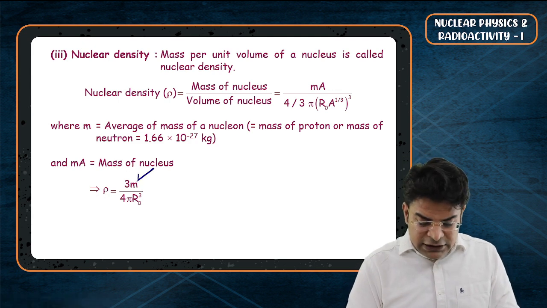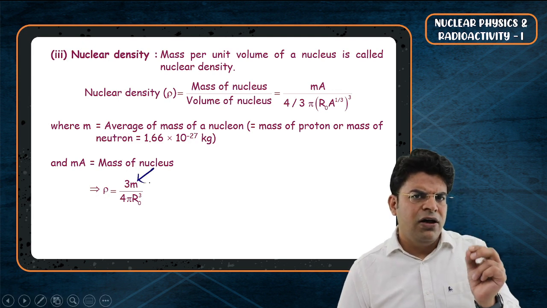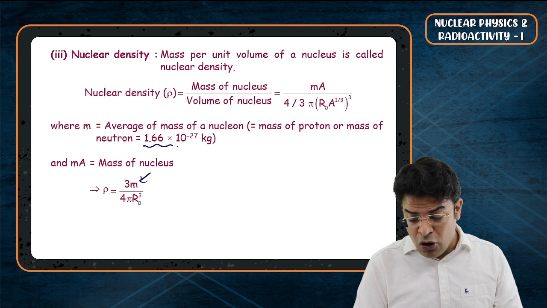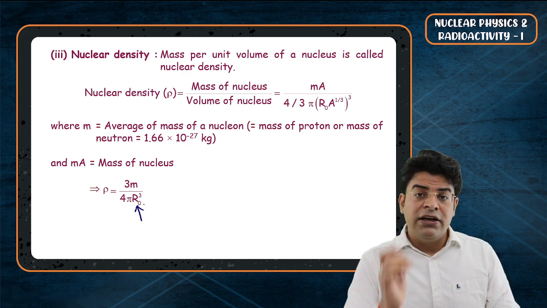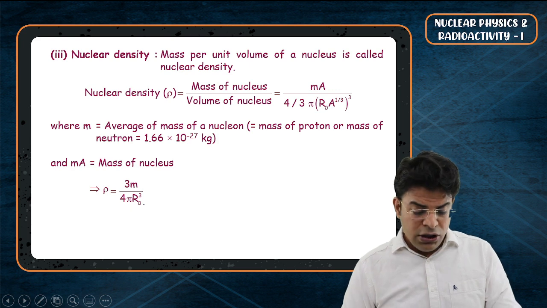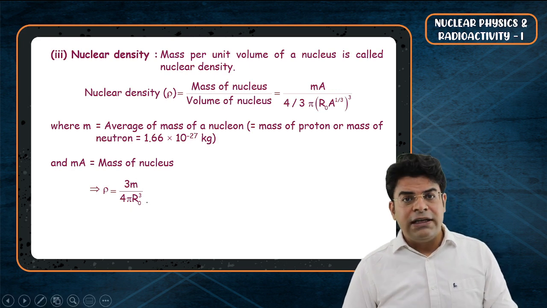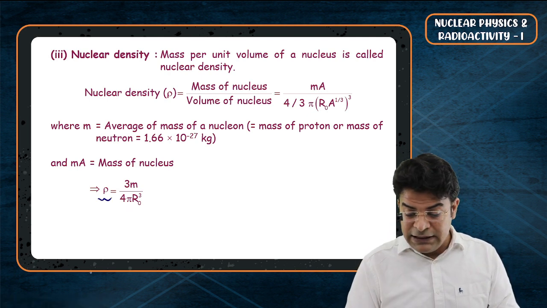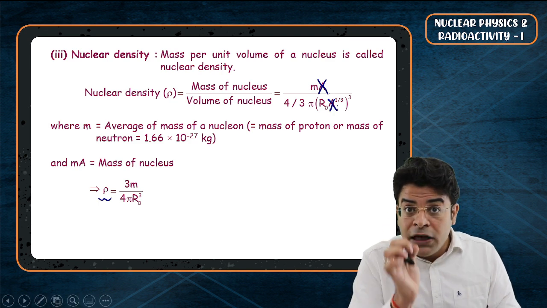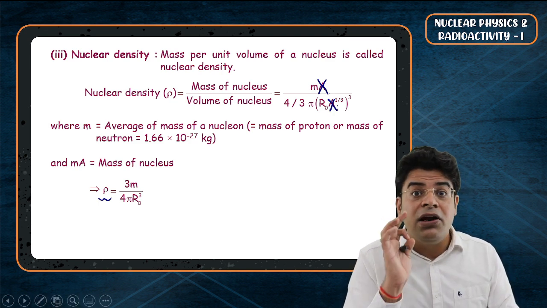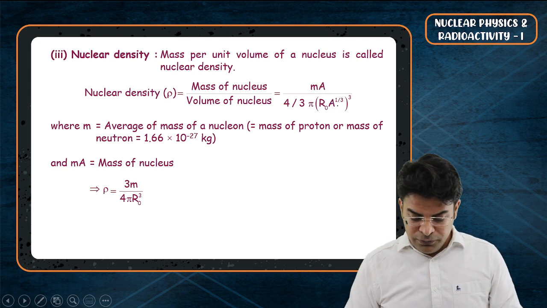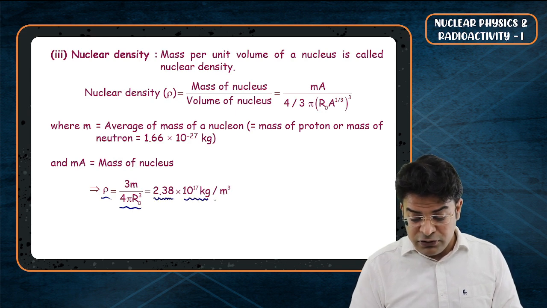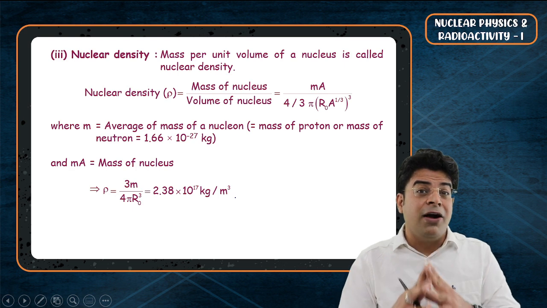Now do understand here, what is m? Sir, m is the mass of one nucleon. So m is constant on an average, and r naught is the constant radius parameter. So since both of them are constant, you can say that the density of all nuclei comes out to be more or less the same, as the density is independent of the mass number. The density is independent of the number of nucleons. So on computing this value, we get 2.38 into 10 raised to the power of 17 kg per meter cube, and this is a humongous density.